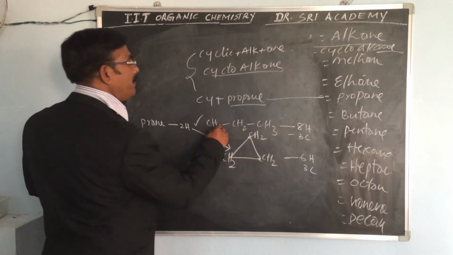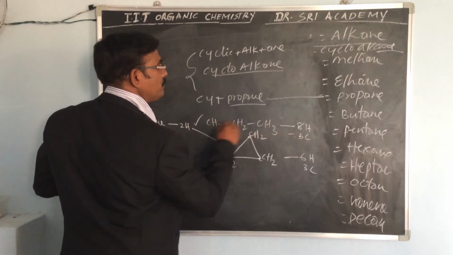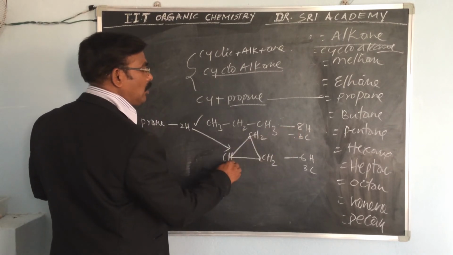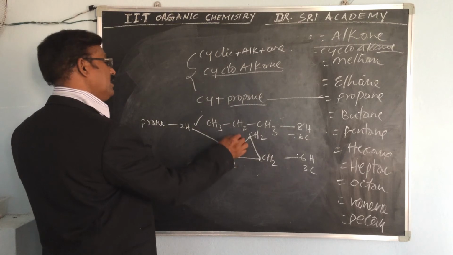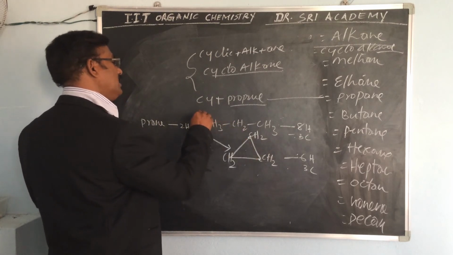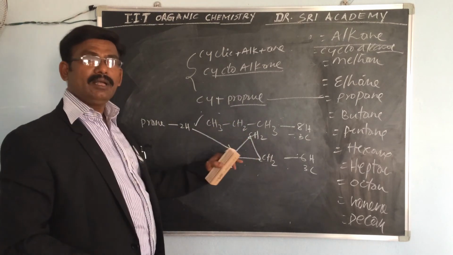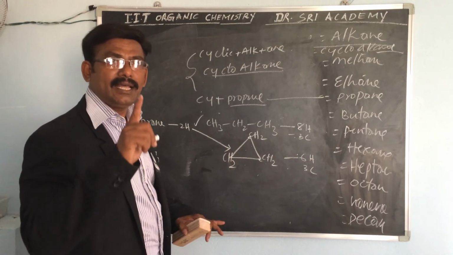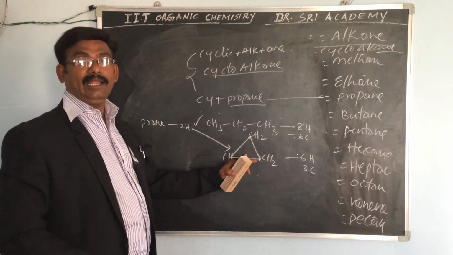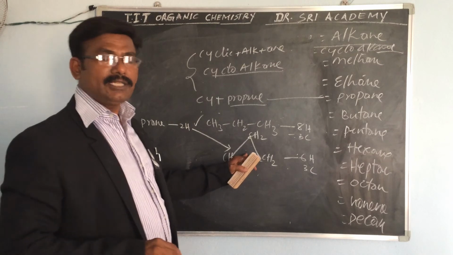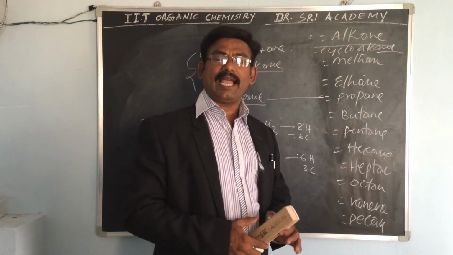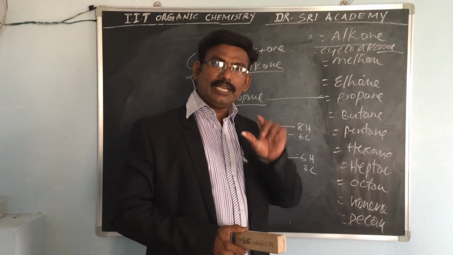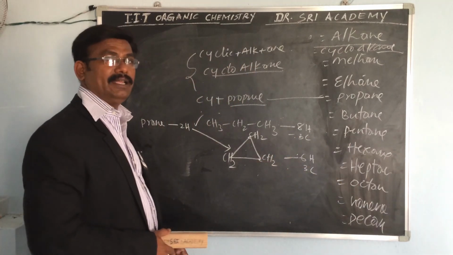Propane has 3 carbons and 8 hydrogens, cyclopropane has 3 carbons and 6 hydrogens. One is the chain form and the other is the cyclic form. 2 hydrogens are fewer in the cyclic form. Remember, sometimes they will ask how many hydrogens are fewer, or what the difference is between cyclobutane and cyclopentane. Just 2 hydrogens.